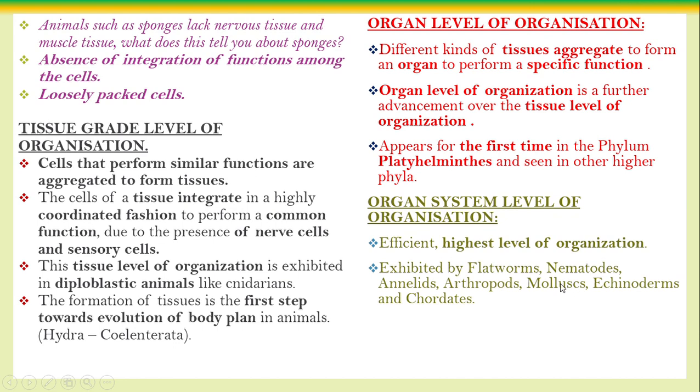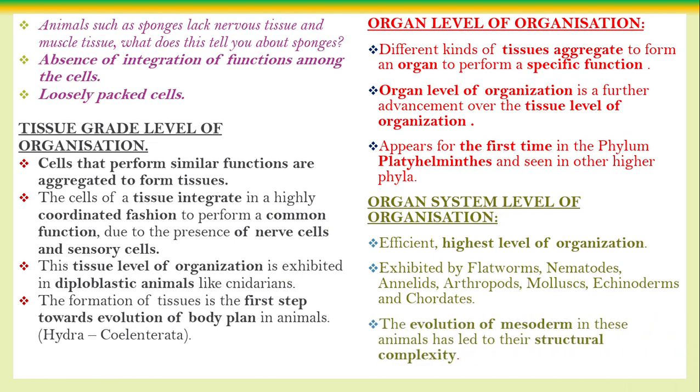Seen in the flatworms, nematodes, roundworms, annelids, arthropods, molluscans, echinoderms, and also the other groups higher than the Platyhelminthes, which show the organ system level of organization.